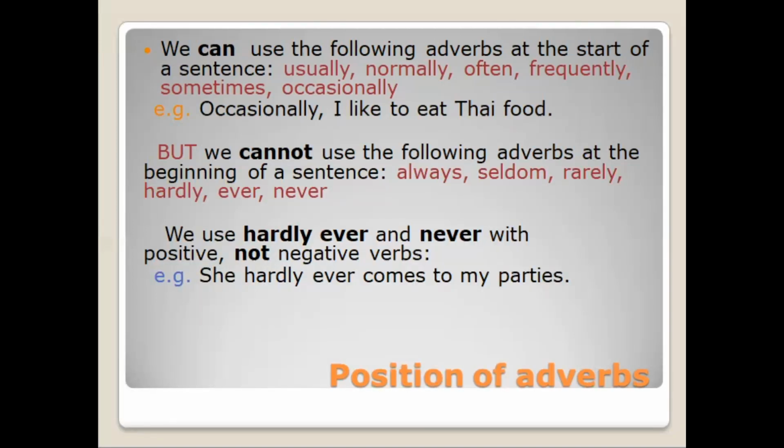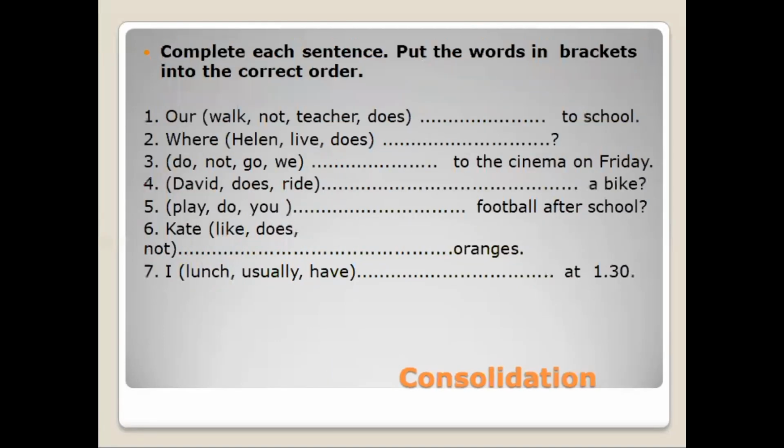Now, let's do some exercises for consolidation. In the first exercise, you should complete each sentence and put the verbs in brackets into the correct order.